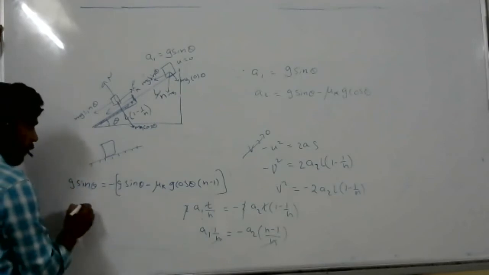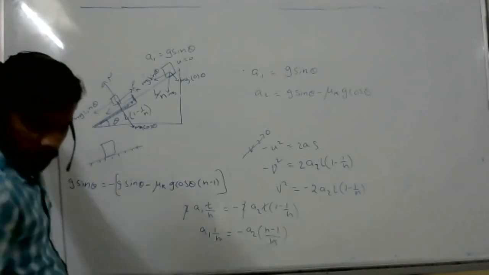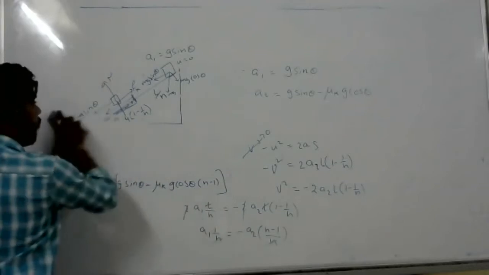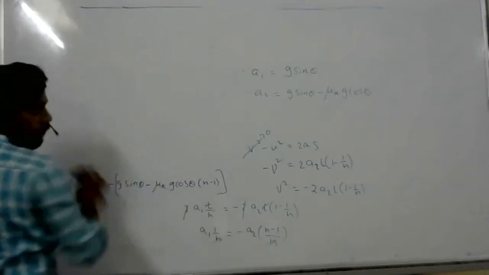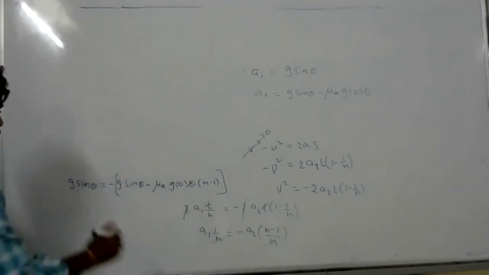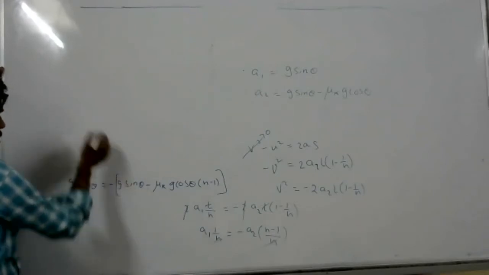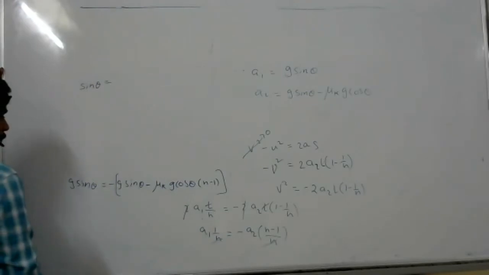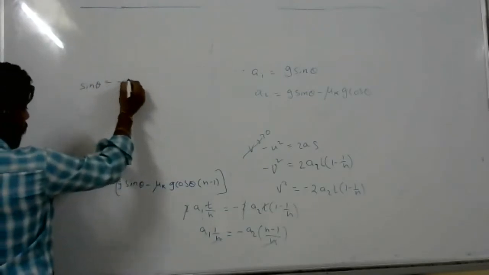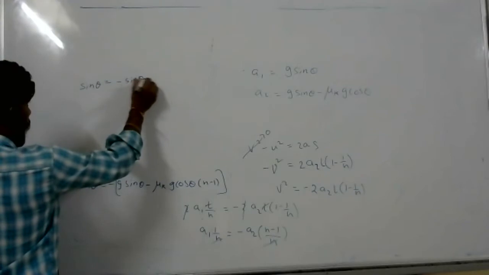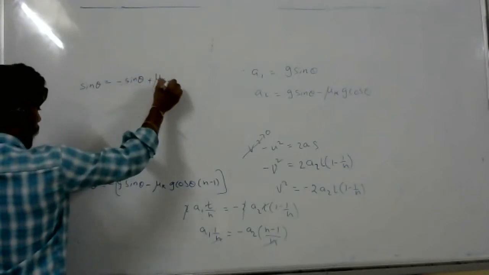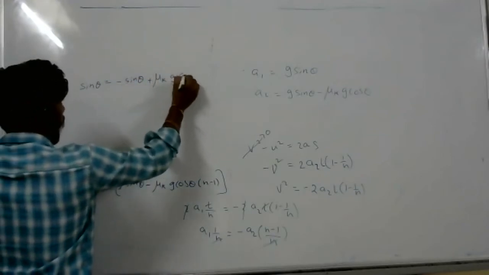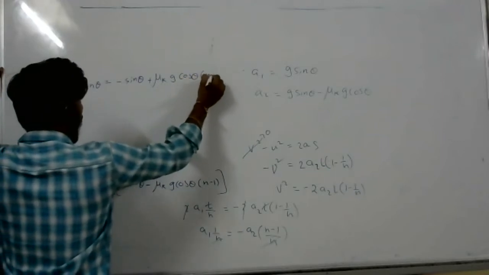Even g's we can take common and cancel. So we don't have to do anything further. Take g common out, no? Sin theta equal to minus sin theta plus mu k g cos theta n minus 1.